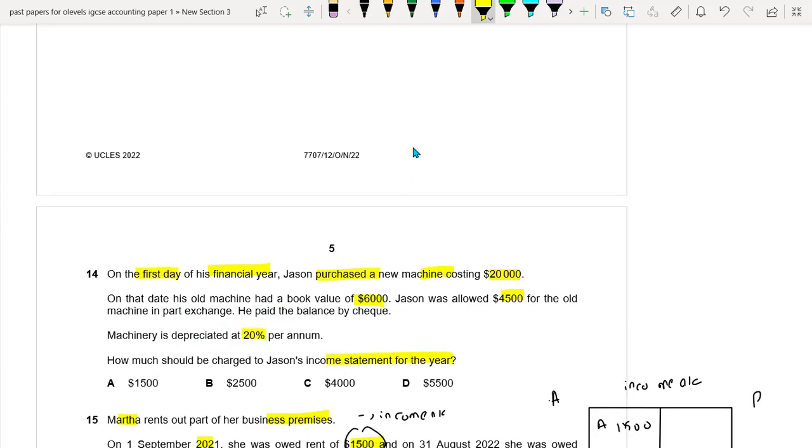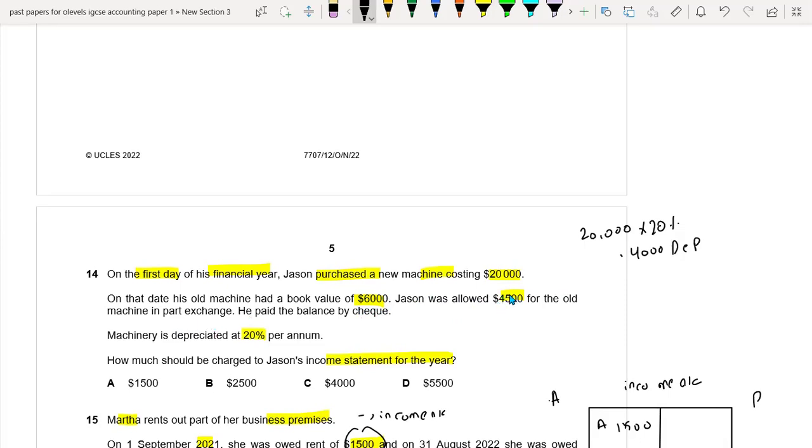Okay, so first of all, we have to find out the depreciation. So 20,000 multiplied by 20%, so the 4,000 is basically the depreciation. As you can see, the old machine's net book value was 6,000 and Jackson was allowed 4,500 for the old machine in part exchange.